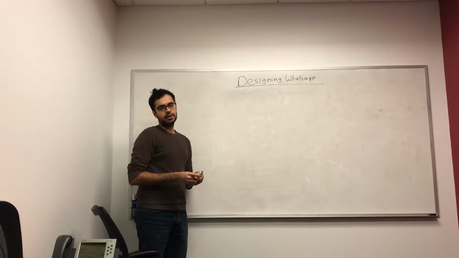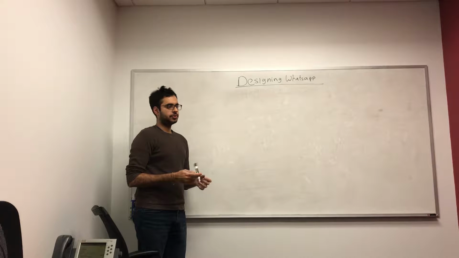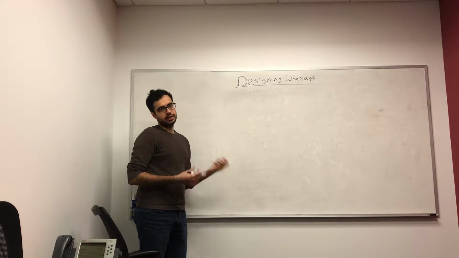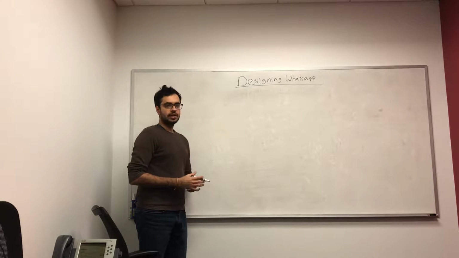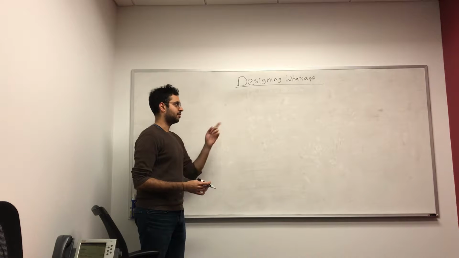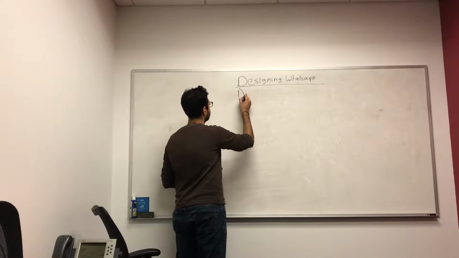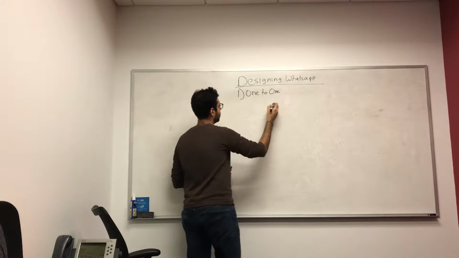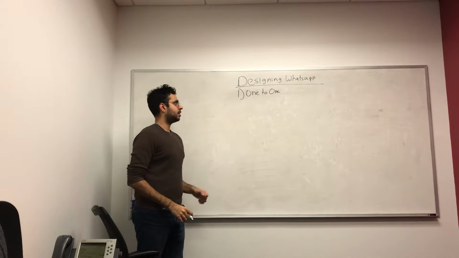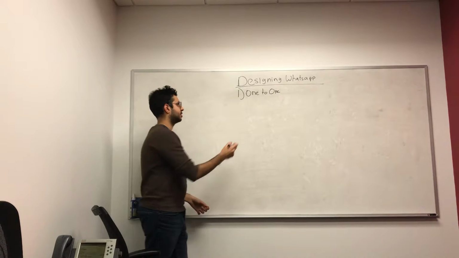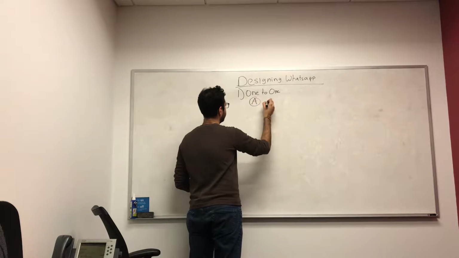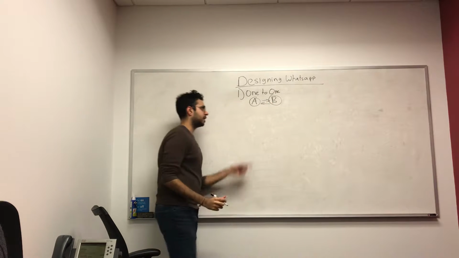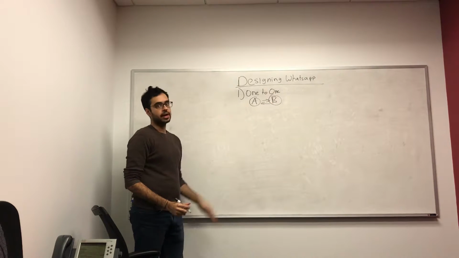WhatsApp is a very popular messaging service that allows users to send text messages to one another, as well as videos and images. Before we get started, let's think about some of the use cases we want for our system. So we want one-to-one messaging in our system, meaning user A should be able to send a message to user B, and user B again should be able to send a message back to user A.